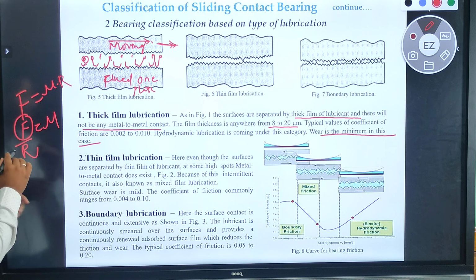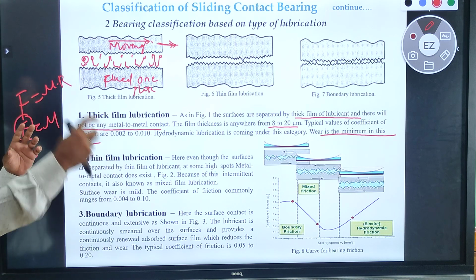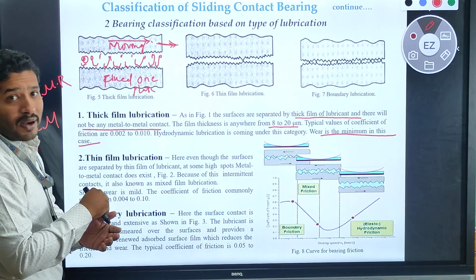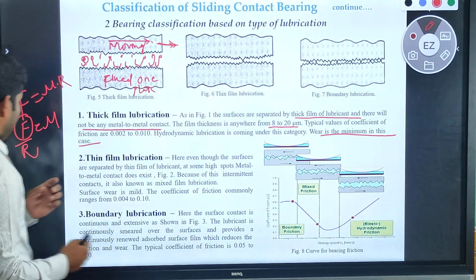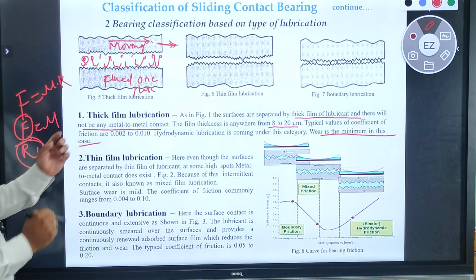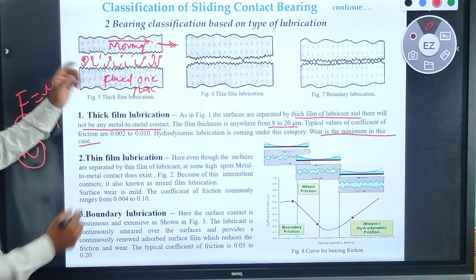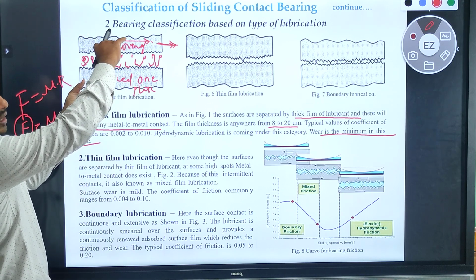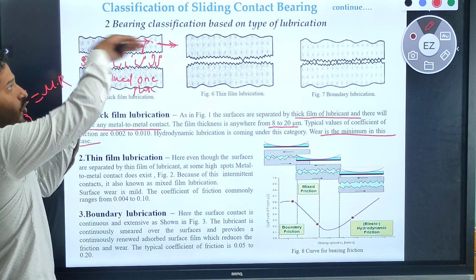F is nothing but the tangential force we are applying on the moving plate. On whom do we apply it here? On the moving plate. Due to that, it causes resistance from the fixed one. This moving plate has the tendency to move wherever the force is applied.